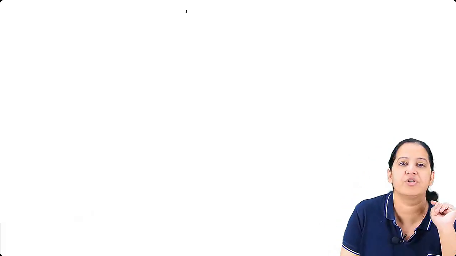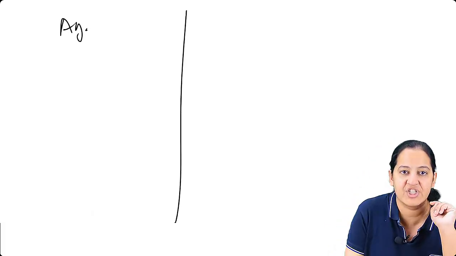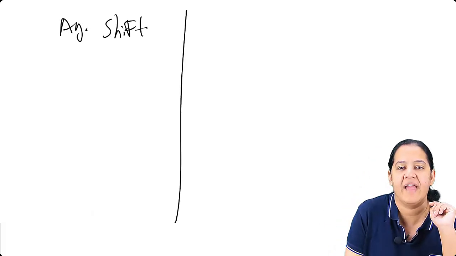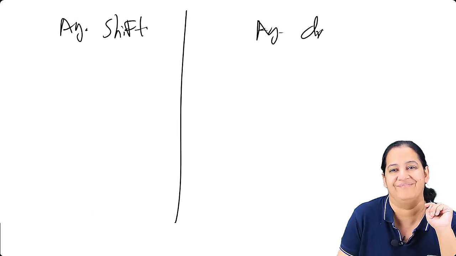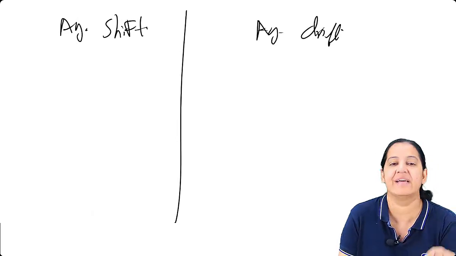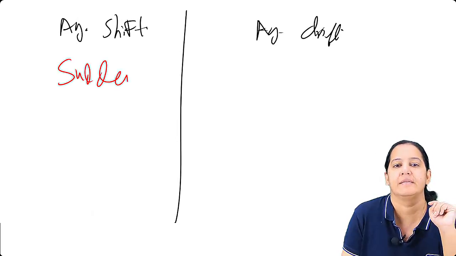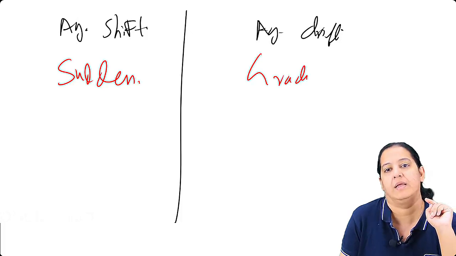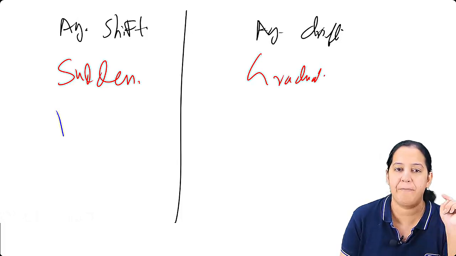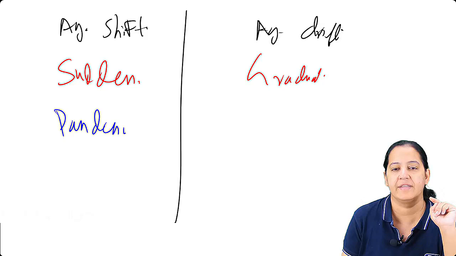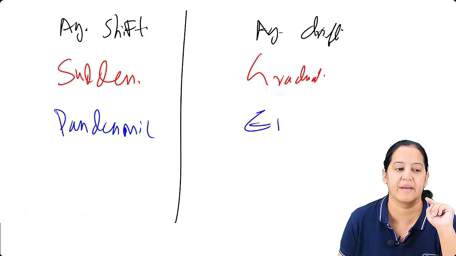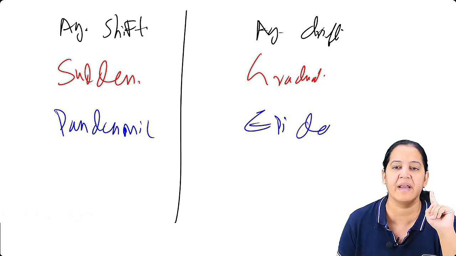You get many questions on the terms antigenic shift and antigenic drift. Say it's sudden, say it's gradual. This one leads to pandemic and this one leads to epidemic. I guess you know the difference between pandemic and epidemic.